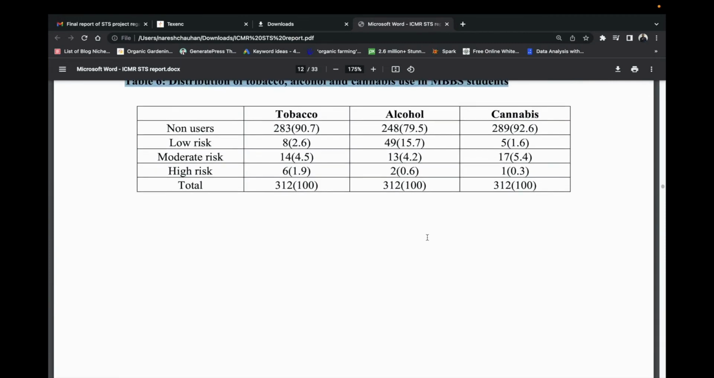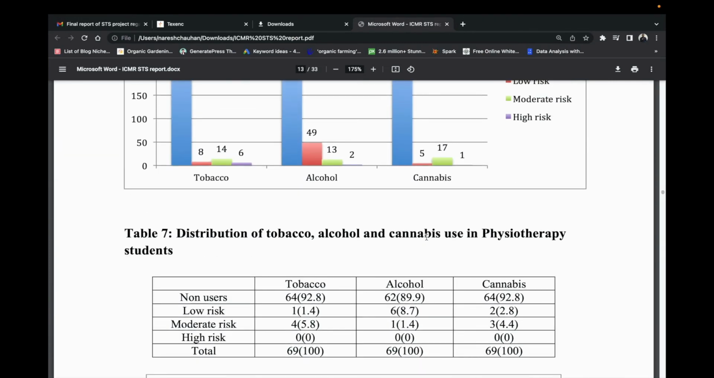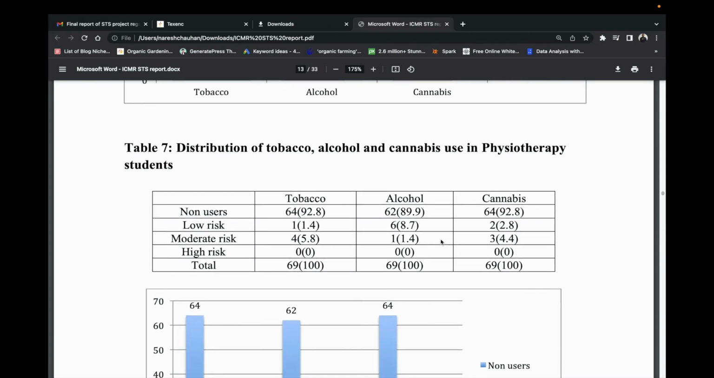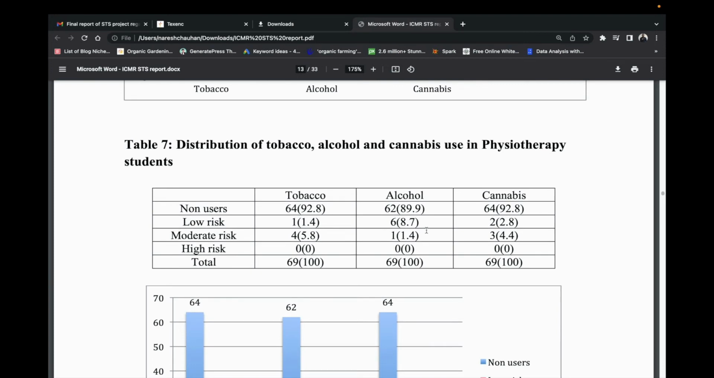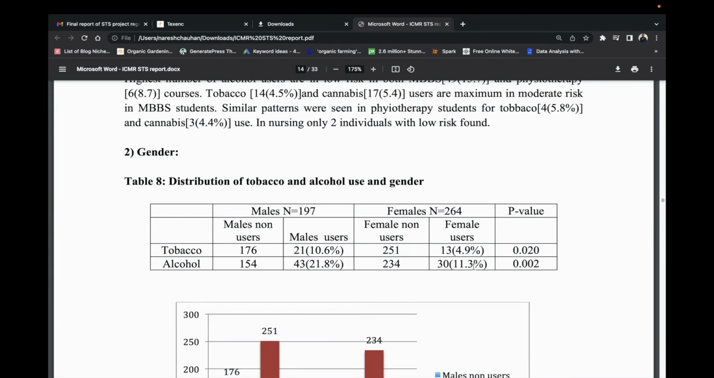We have a graph as well as a table: distribution of tobacco and alcohol as per gender. So whether the male or the female have more consumption. As far as tobacco is concerned, male users are 10.6, female are 4.9, and it is statistically significant. So males are using more. Alcohol also, 21.8 and 11.3. So males are using more.